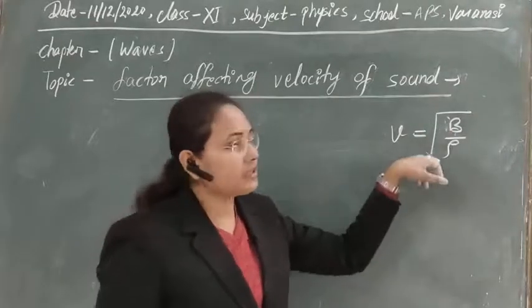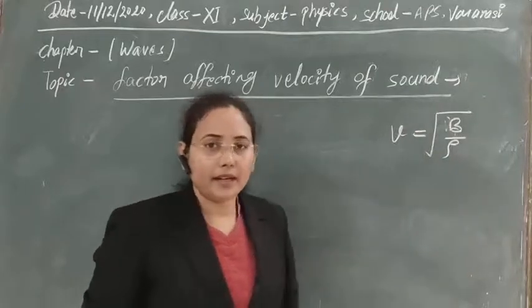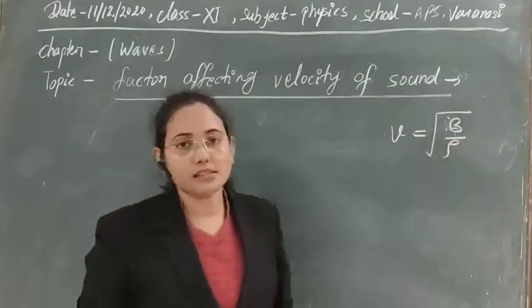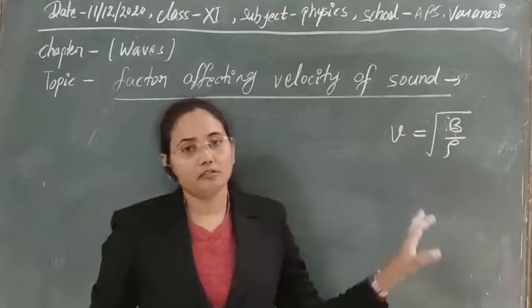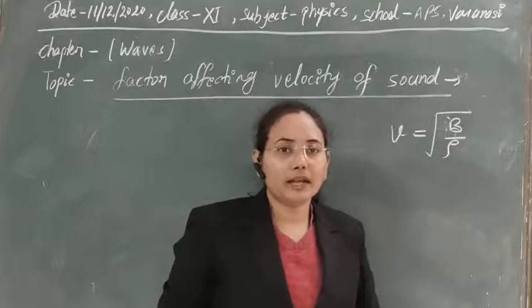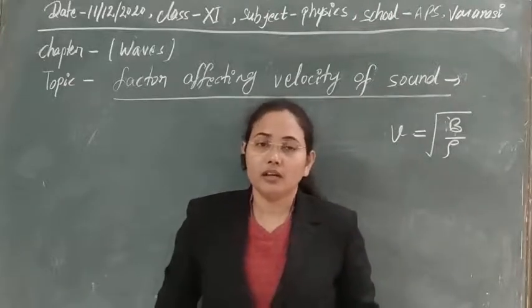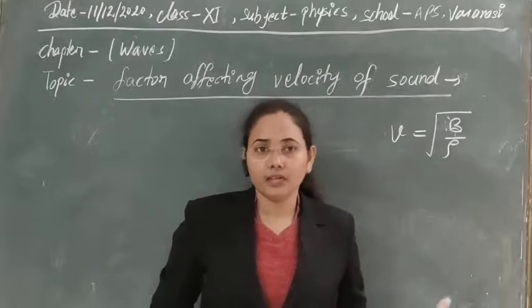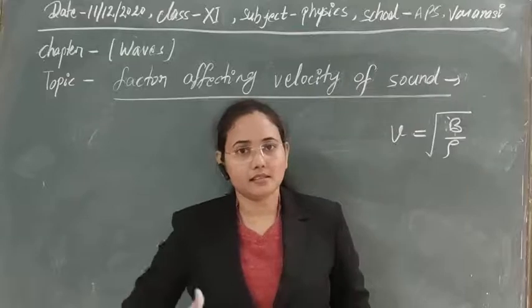But suppose that we are talking about the liquid and the solid. In that case, the bulk modulus plays a very important role in the calculation of velocity. Obviously, you know that solids are less compressible than liquids, and liquids are less compressible than gaseous systems.